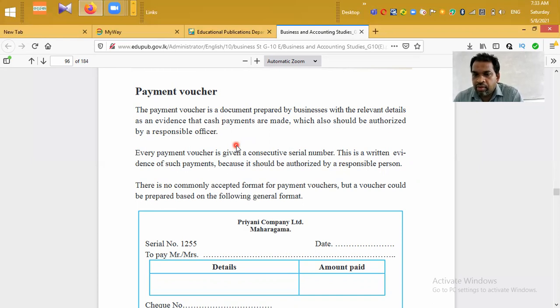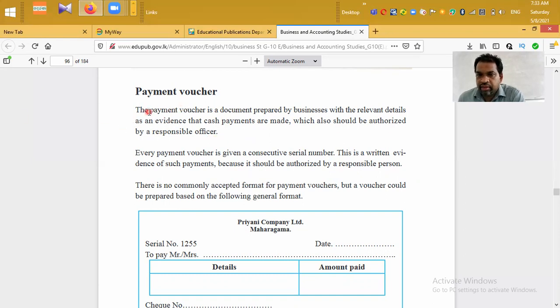Then here also we can expect a serial number order, because the party who prepares the document is the business organization. Therefore, we can expect a serial number order.